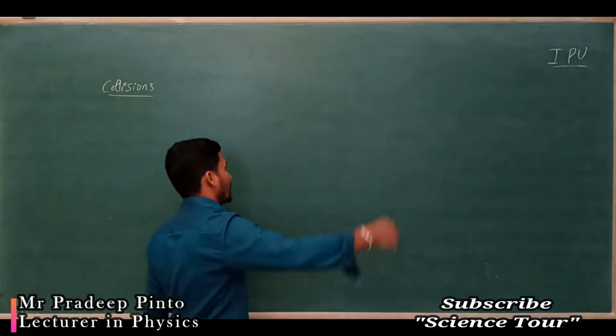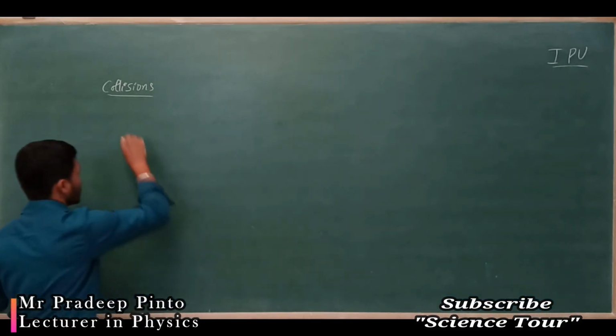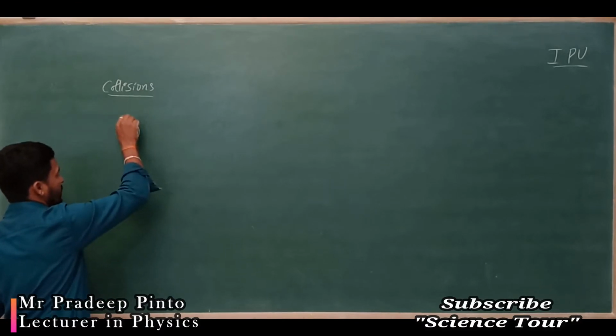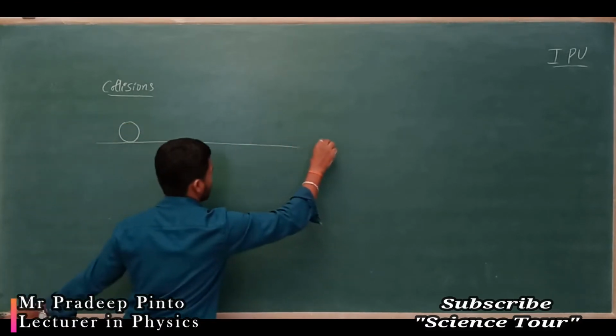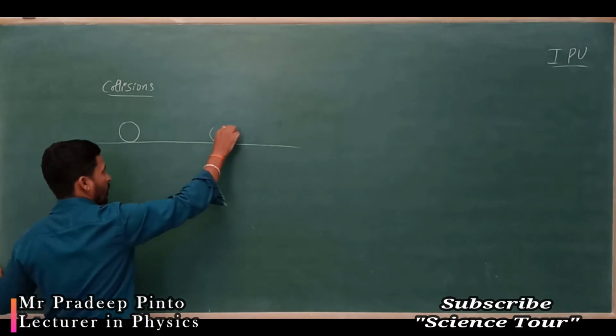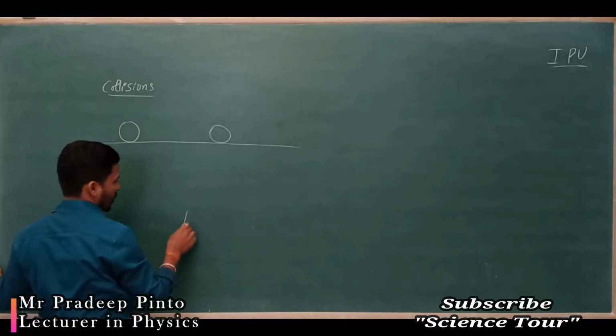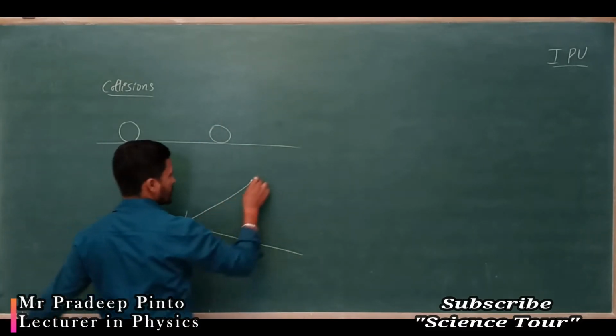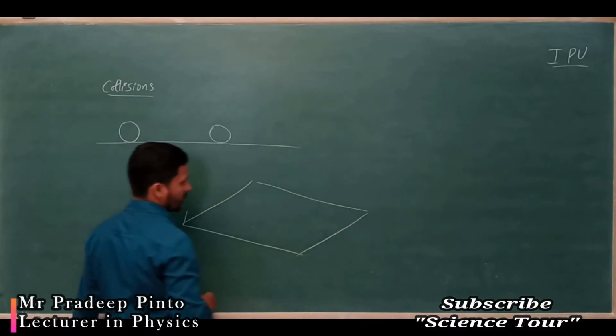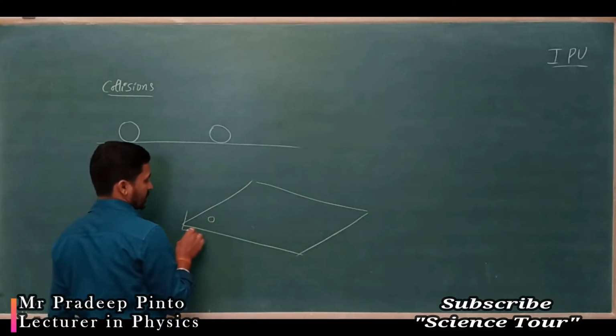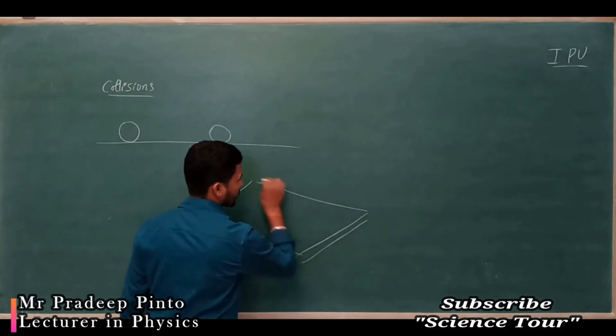Now suppose I consider a scenario in which a ball is kept on a horizontal plane. One small ball is there at rest. I can give a simple example, that is a carom board.